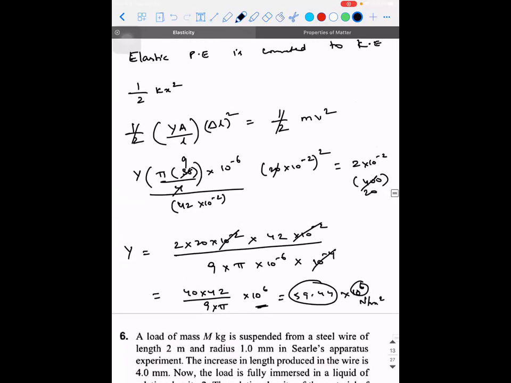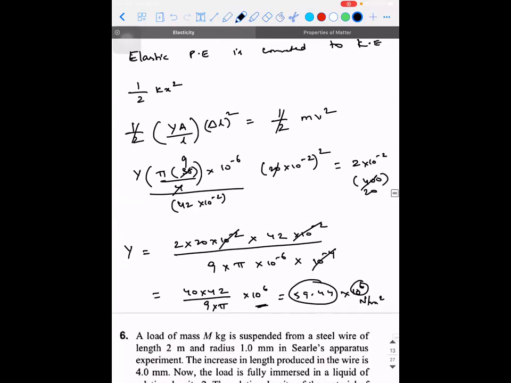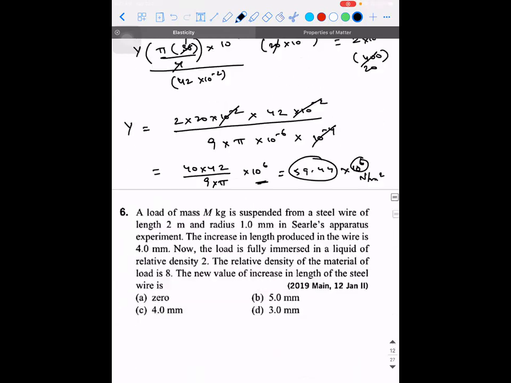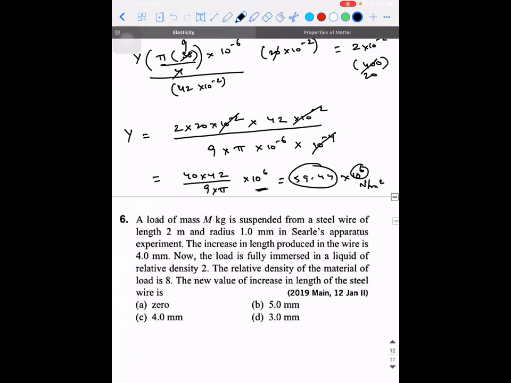Is there anyone who's making a note of it? Shall I move on to the next one? This chapter, the only problem is a lot of calculations are there. Shall I move on, guys? Yes, sir.